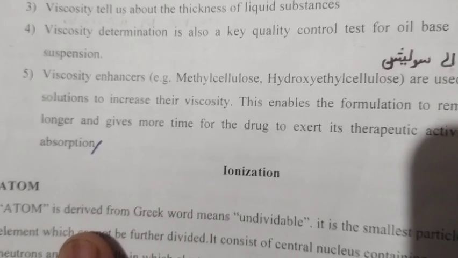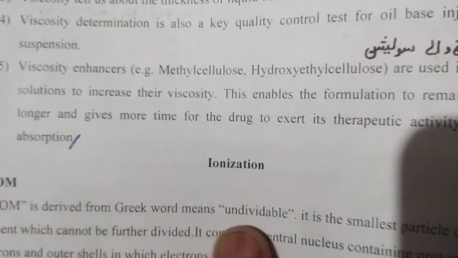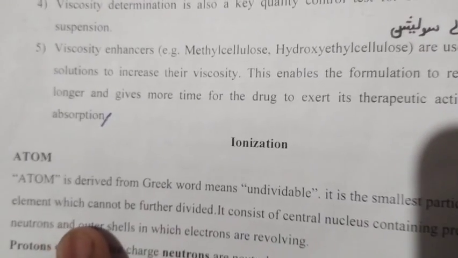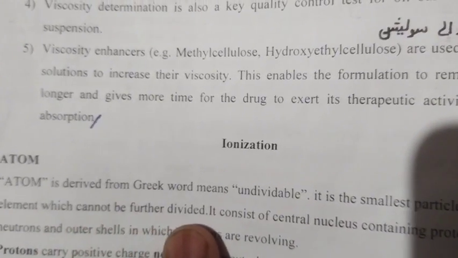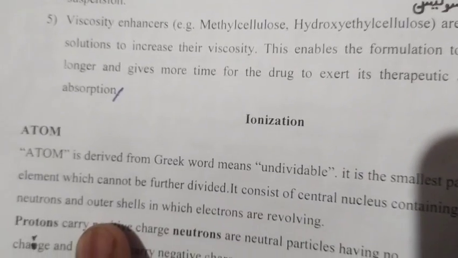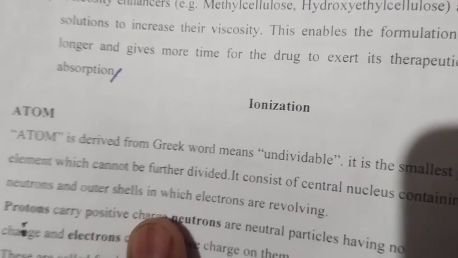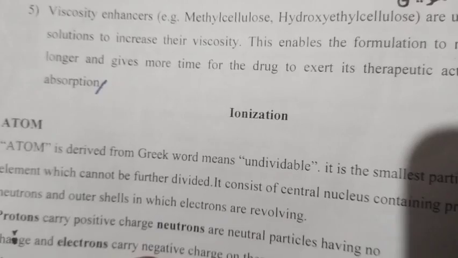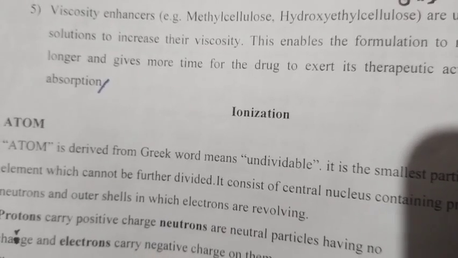Ionization. Atom is derived from a Greek word meaning invisible or indivisible. It is the smallest particle of an element which cannot be further divided. It consists of a central nucleus containing protons and neutrons and outer shells in which electrons are revolving. Protons carry positive charge, neutrons are neutral having no charge, and electrons carry negative charge.